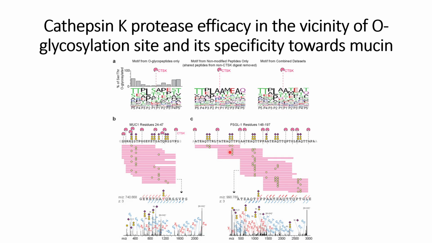For example, in this case the proline is nearby to the site, and even in this case the threonine, it cleaves at the threonine sites. Similarly, for these MUC1 residues they saw a similar pattern, that the cleavage is near the proline site and near the threonine sites. And all these are in the vicinity of the O-glycosylations.